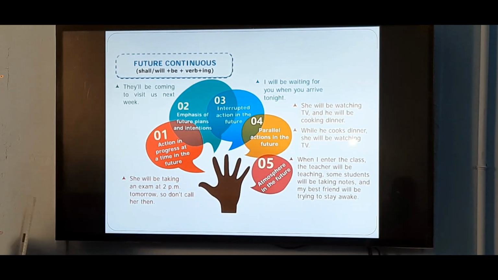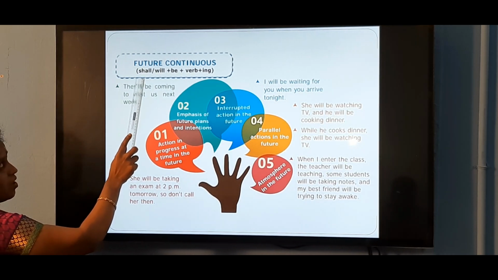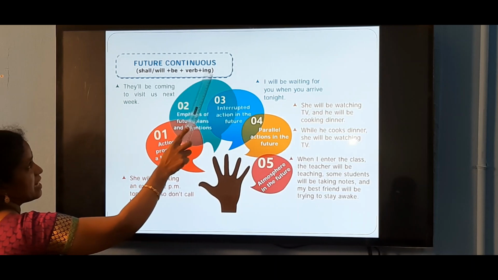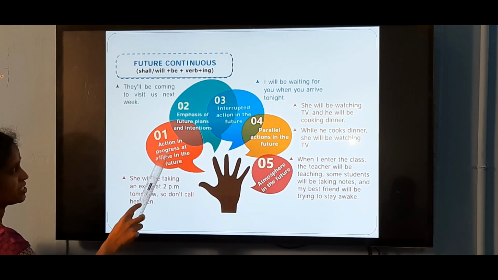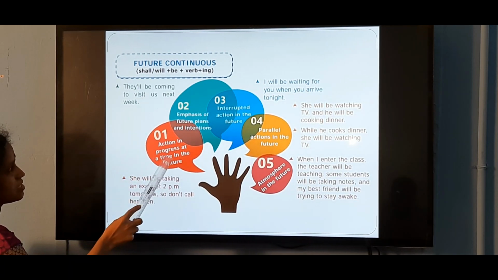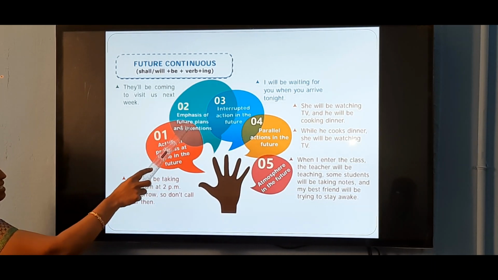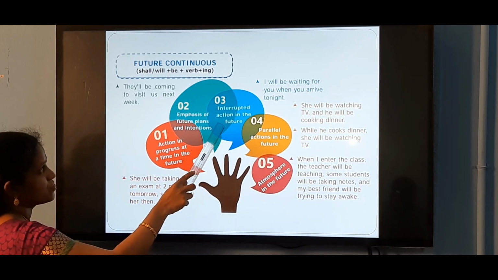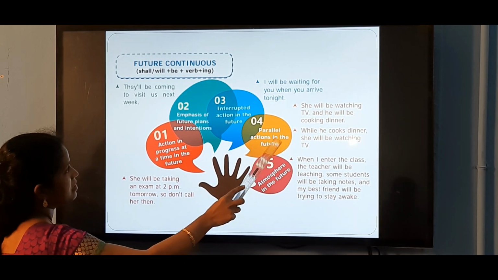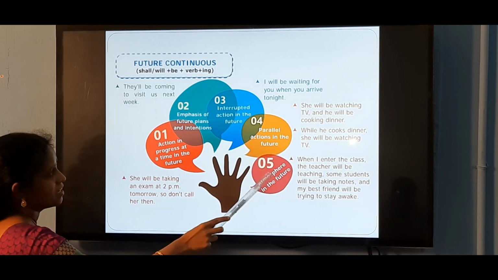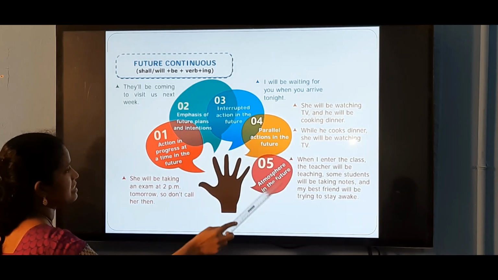Next, future continuous tense. The structure of future continuous tense is subject plus shall or will plus be plus verb in the ing form. We use future continuous tense for actions in progress at a time in the future, progressive action. To emphasize future plans and intention, interrupted action in the future, and also parallel actions, where two actions are happening in the future, and to create an atmosphere about the future, we use the future continuous tense.